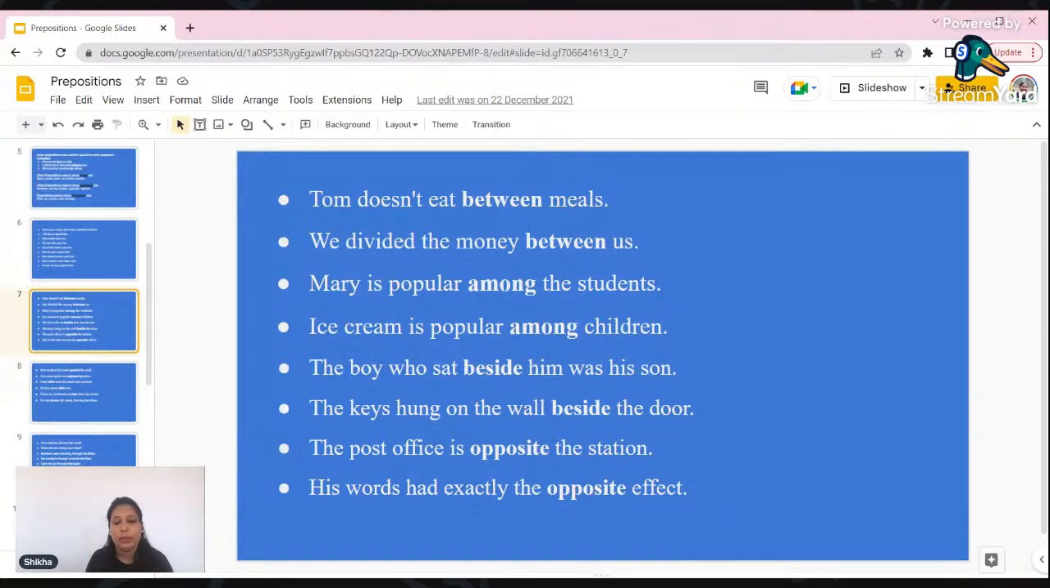Opposite मतलब उल्टा. So sometimes we use it for location, that is opposite. The post office is opposite the station, मतलब पोस्ट ऑफिस के जस्ट सामने, रेलवे स्टेशन के जस्ट सामने पोस्ट ऑफिस है. And in the same way, his words had exactly the opposite effect, मतलब मैंने जो भी बोला उसने वो सारे वर्ड्स उस पे बिल्कुल ही उल्टा इफेक्ट किया, जो मैं चाहती थी उस तरह से इफेक्ट नहीं किया. So can you see what the difference is, how we are using the same preposition in two different situations.